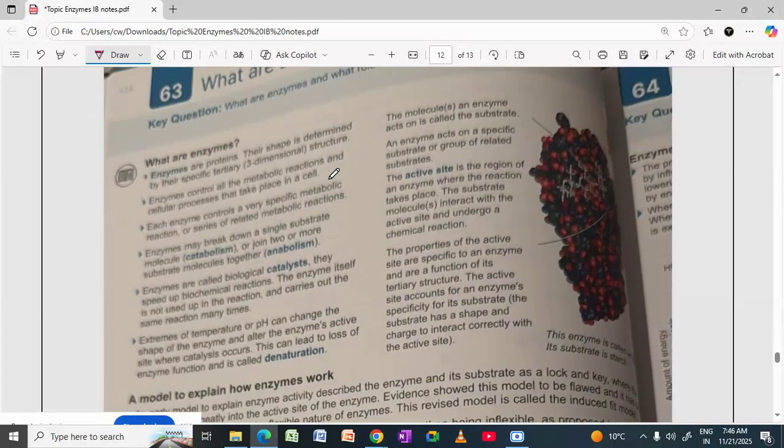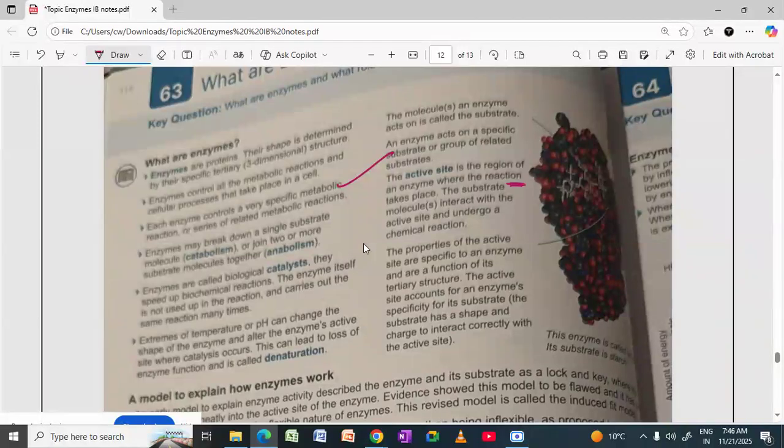Active site is the region of the enzyme where the reaction takes place.